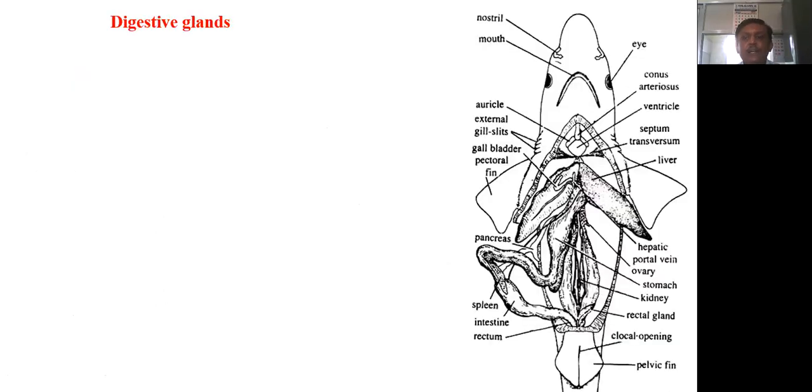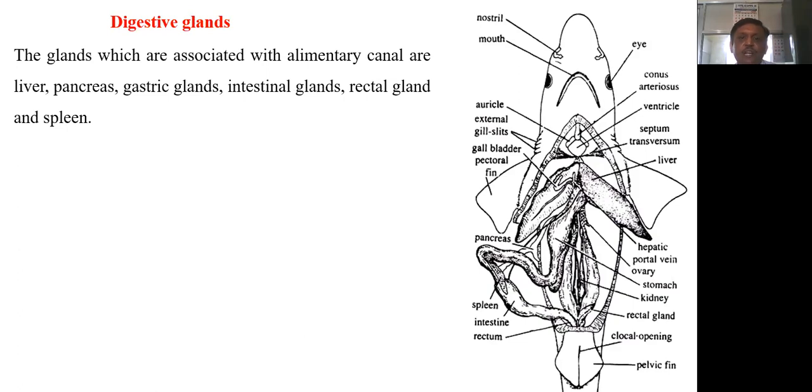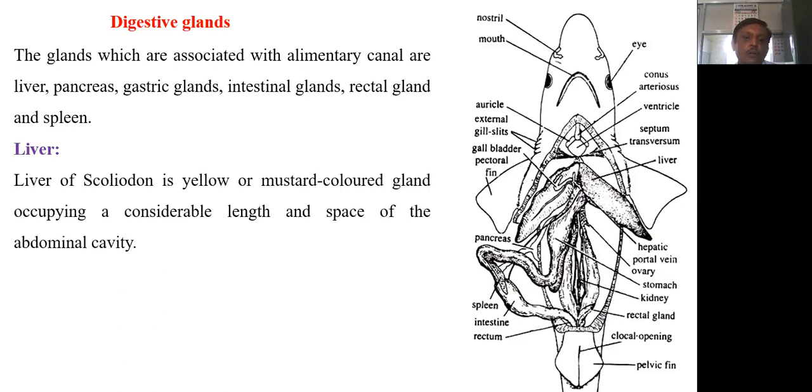Now we will see the digestive glands. In this diagram, various digestive glands of Scoliodon are shown. The glands associated with the alimentary canal are liver, pancreas, gastric gland, intestinal gland, rectal gland, and spleen. One by one we will discuss. Firstly, the liver. The liver of Scoliodon is a yellow or mustard colored gland which occupies a considerable length and space of the abdominal cavity.